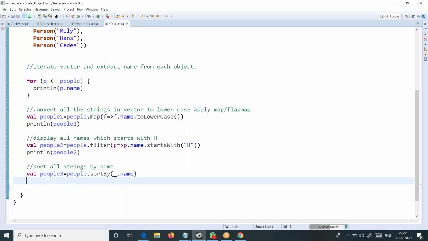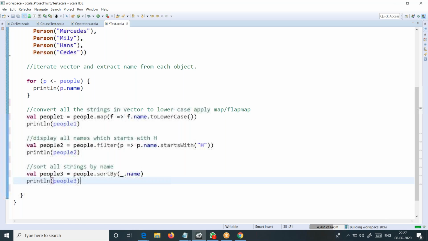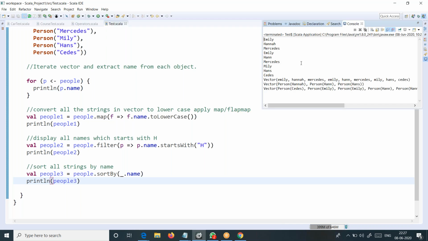And then just simply println of something like people 3. Every time, as this is immutable, we are trying to assign it to a new variable. That is one thing we always need to keep in mind when working with immutable objects or immutable collections.